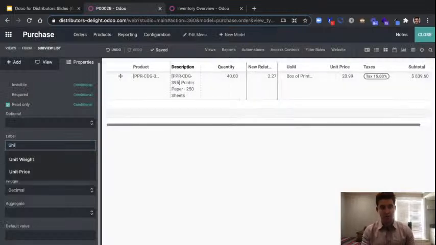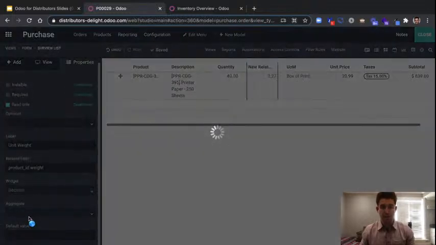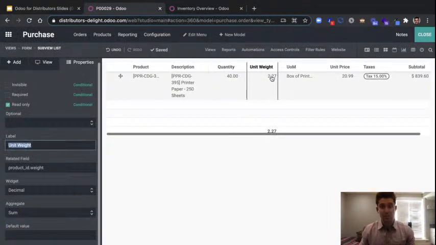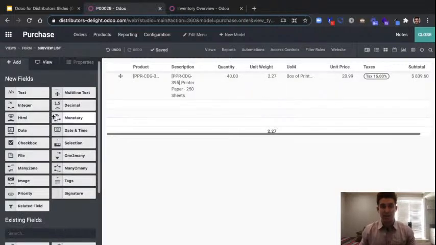And we're going to go ahead and call this unit weight. And then maybe at the bottom, I want to see the sum of it. So this little aggregate field here, I can specify, all right, let's see the sum of this. Now, what we've got now is just the sum of unit weights. And so the next step in this process would be to add another field here. We can do just a basic decimal field.